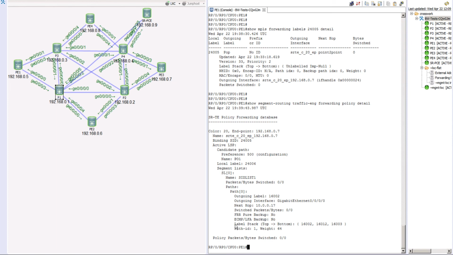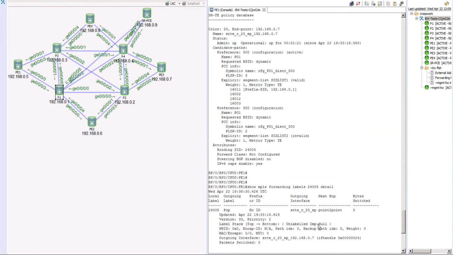When anybody sends anything to this binding SID, it will use this as the outgoing interface, and these are the labels that will be imposed: 16,002, 16,012, and 16,003. And if you recall, these labels are the ones that we configured manually within our policy.